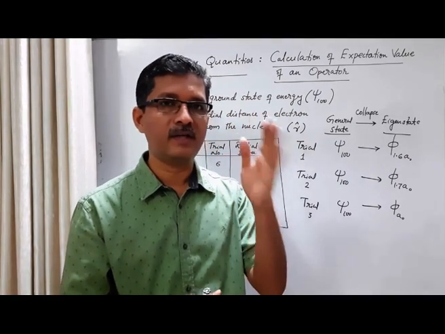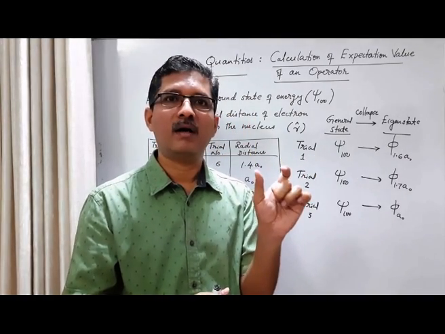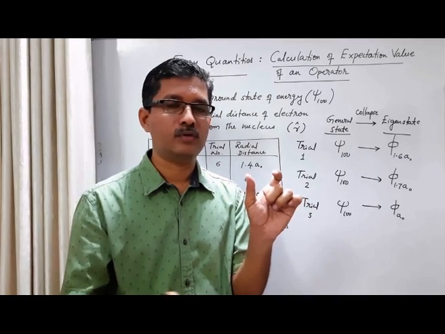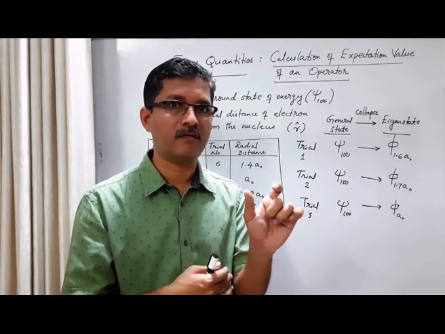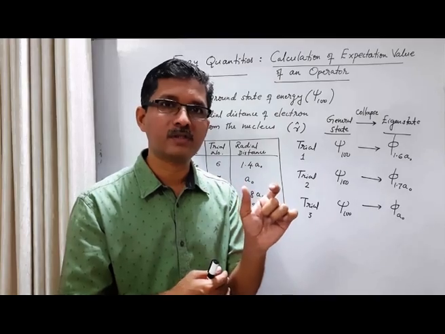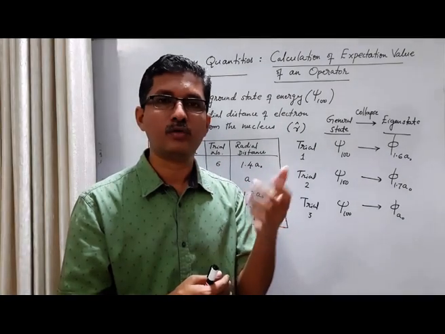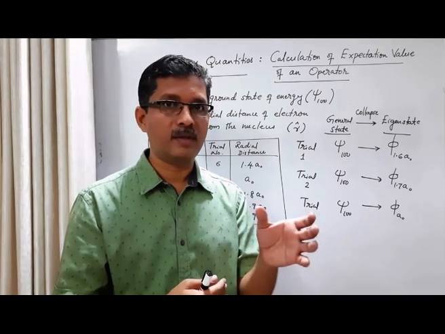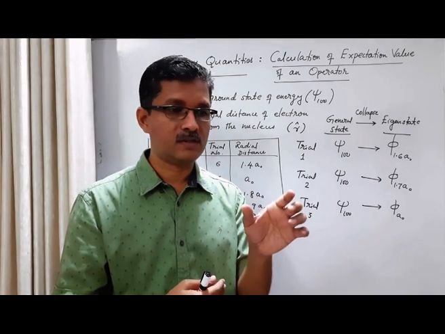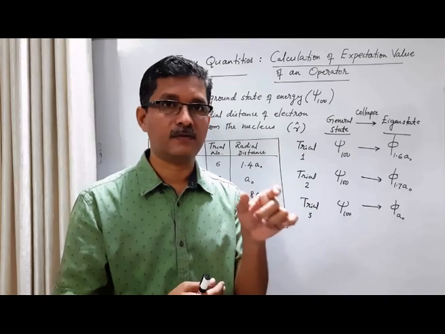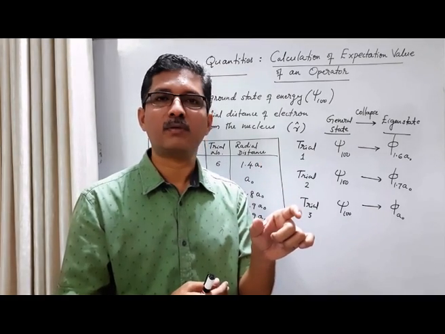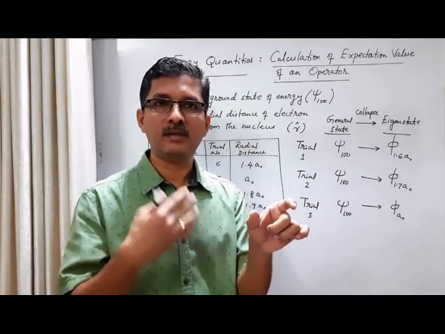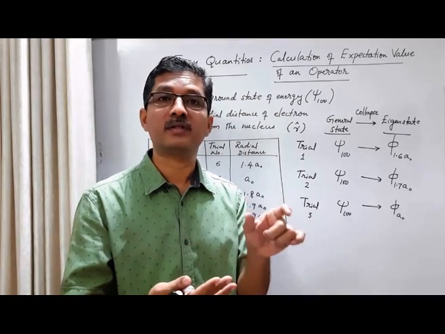In the first trial, we get some eigenvalue. We cannot predict beforehand which eigenvalue we are going to get. It can be 1.680, 1.780, 2.480, any value. We can calculate the probability, but we cannot say which one we will get in the first trial. But once we get a particular eigenvalue, if we repeat the measurement, we continue to get the same eigenvalue.